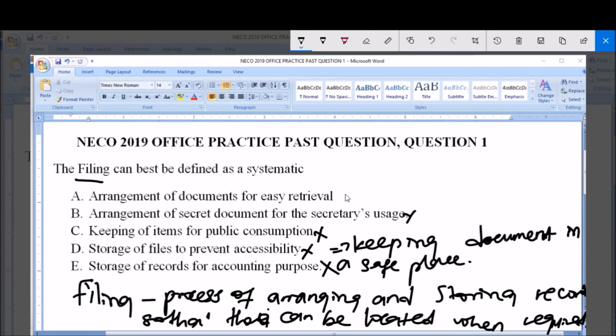So option A here is the correct answer. That is the best definition for filing. Arrangement of documents, records for easy retrieval. Because it is mandatory that every organization has organized documents. So filing helps us to organize these documents for easy retrieval. So option A is the correct answer to this question.